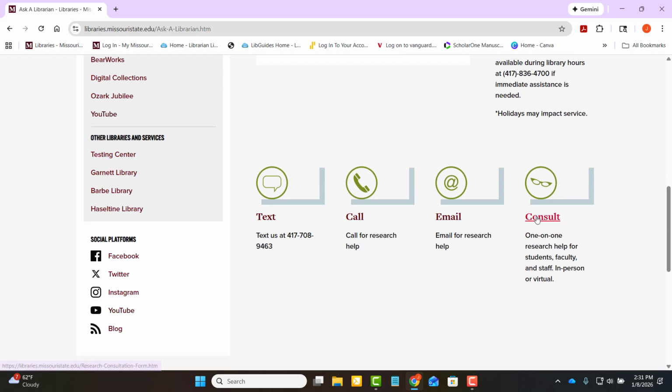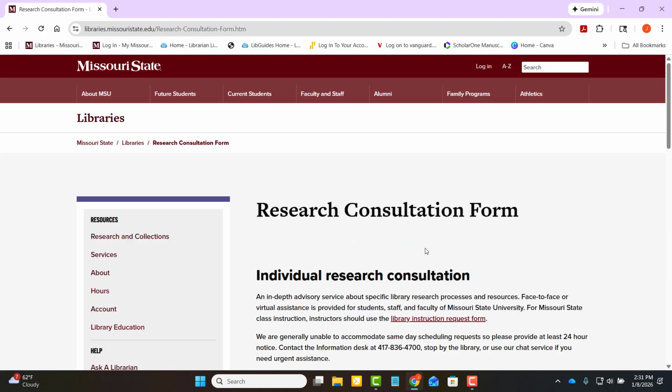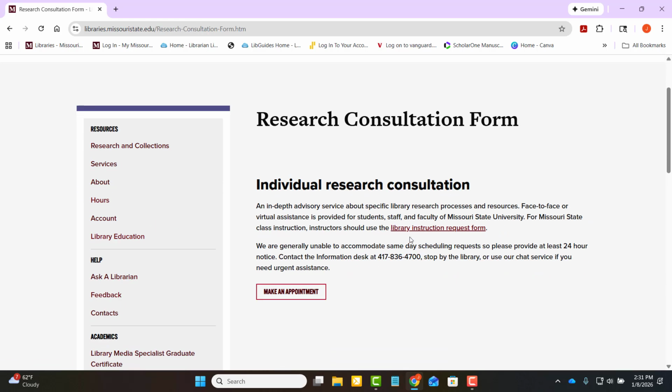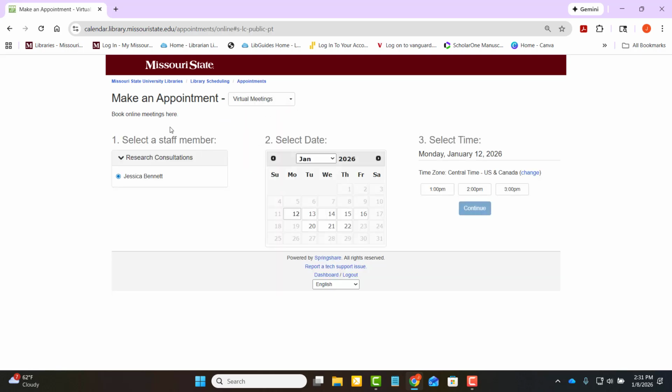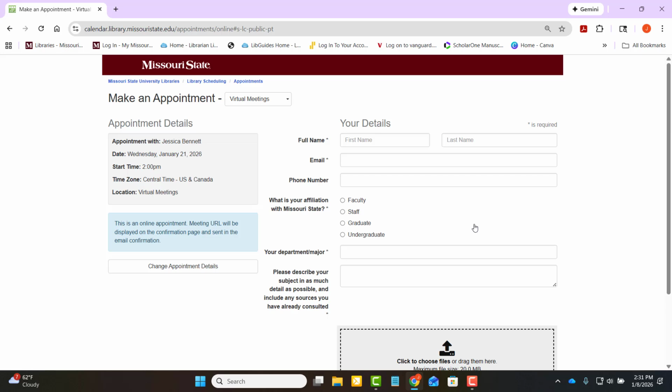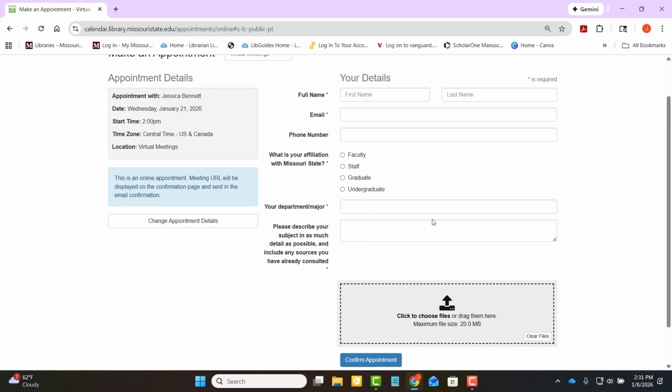We also have one-on-one research consultations, and these are going to be the most in-depth form of help that we offer. You set up your own appointment. You can select in-person or virtual. You don't have to select a staff member. You can just pick the day that works best for you and the time and click on through. There is a form for you to fill out, of course, contact information, and most importantly, describing your topic.